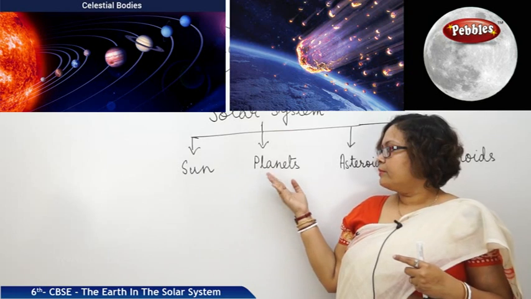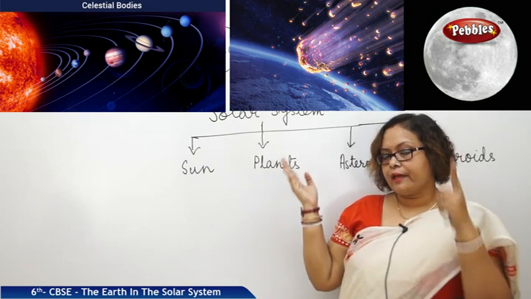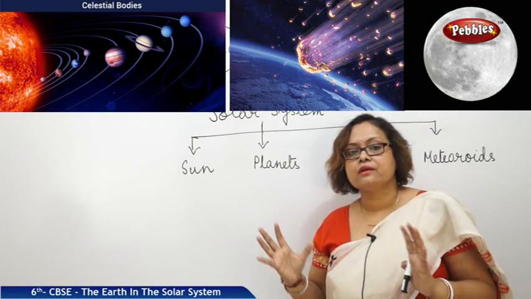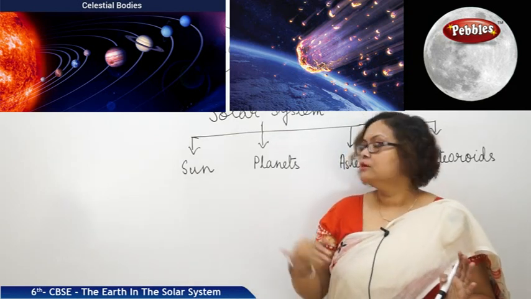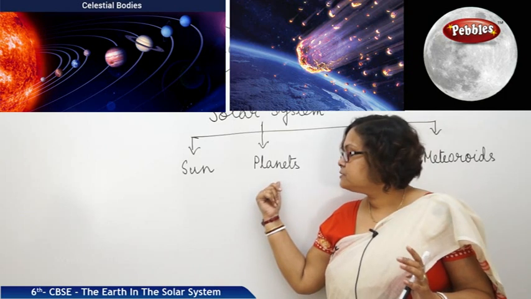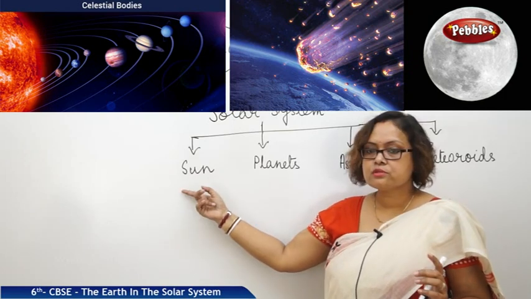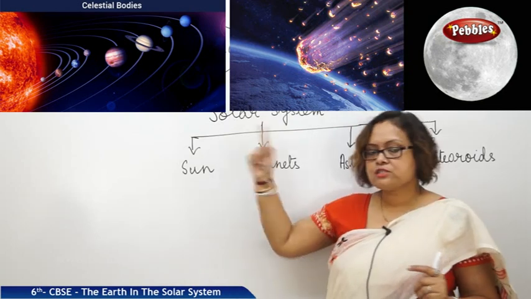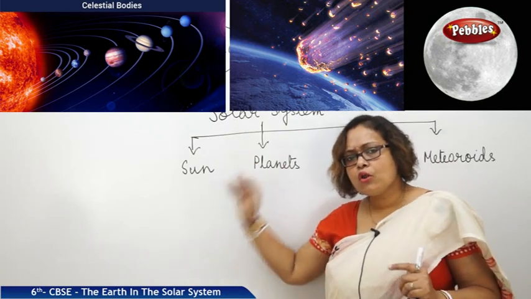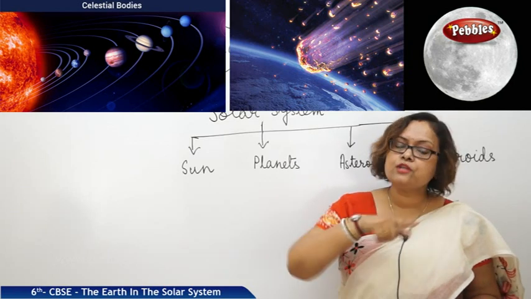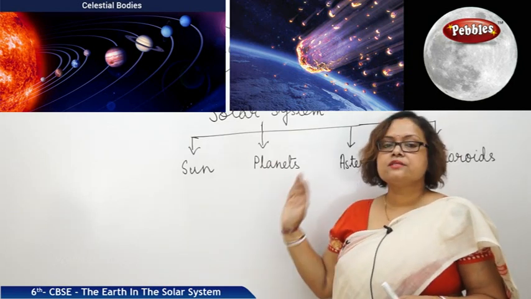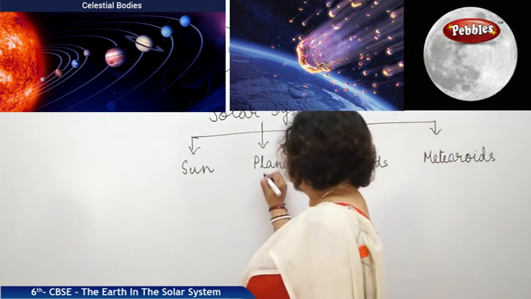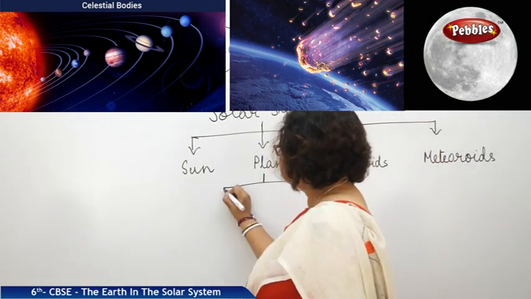Now, next come to the planets. What I told you is that planets are the planetary bodies that are moving, wandering from one place to another. So, they are planets. These planets surround the sun. They are orbiting the sun in a particular fixed orbit. Sun has given all of them a particular way to go and the planets are following those orbits. Planets are divided into 2 types.